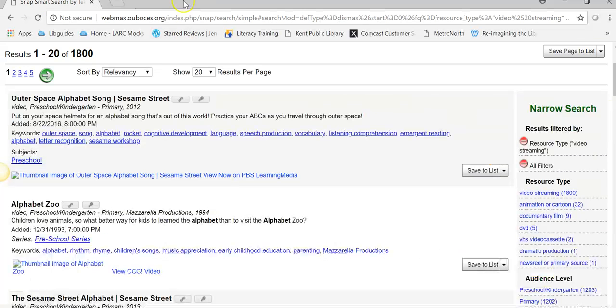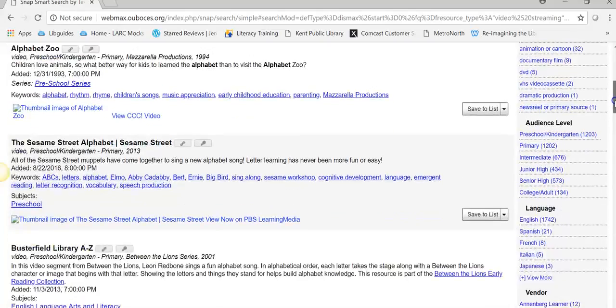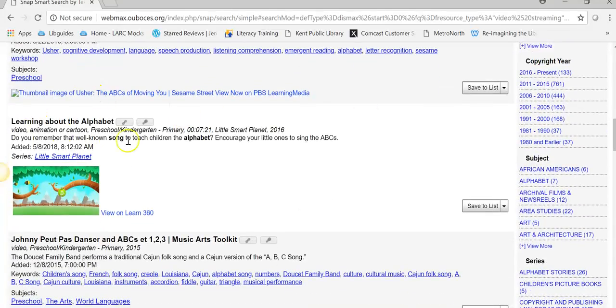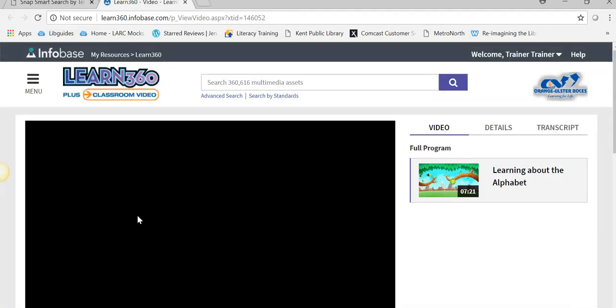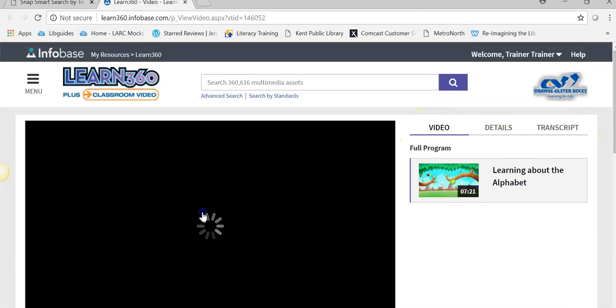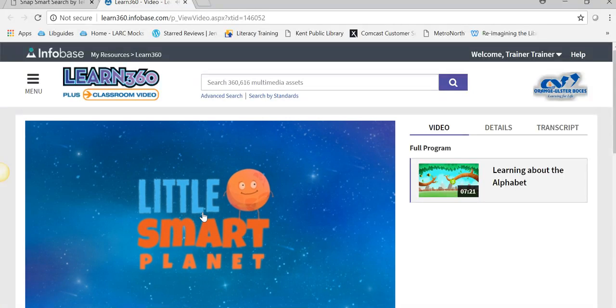Okay, close that out, go back, and I want to take a look at one more, so we'll scroll down a little bit, and then we'll look at this Learning About the Alphabet. So this is from Learn360, and this is showing the thumbnail, so that's what it should look like on all of these. So I'm going to click on here, and here we have the video. If I click the arrow, it starts playing.